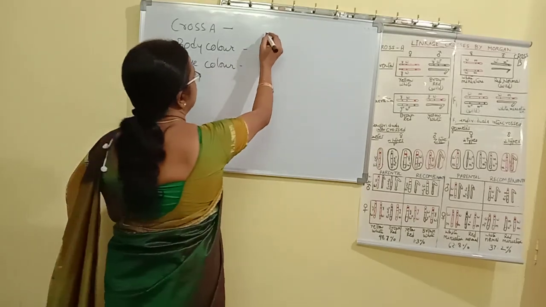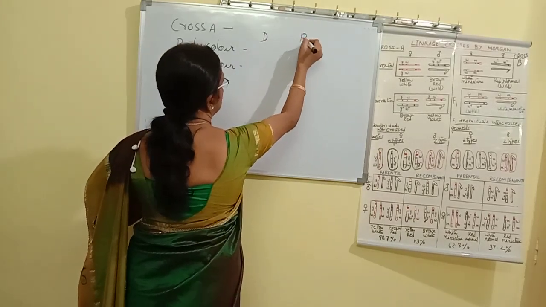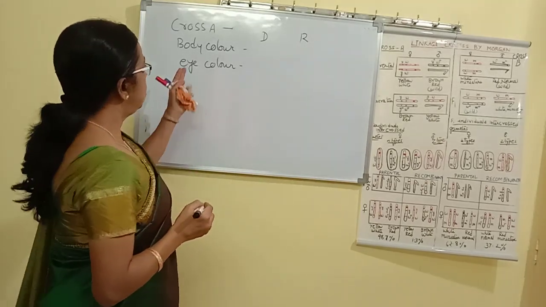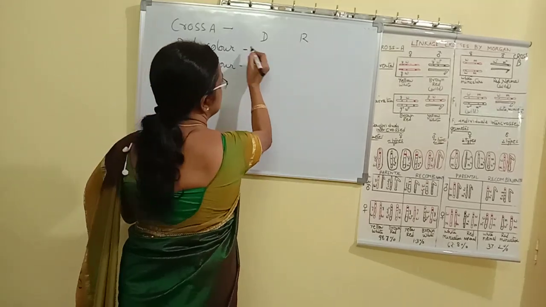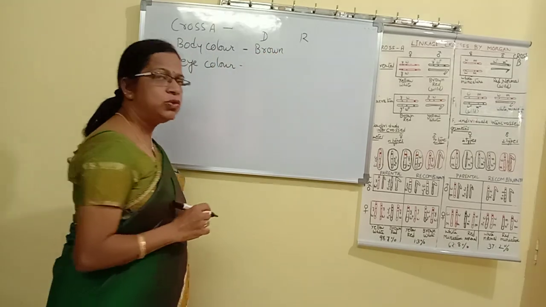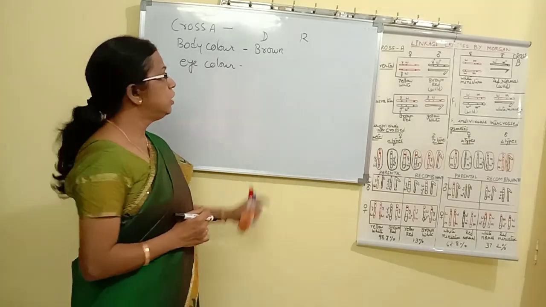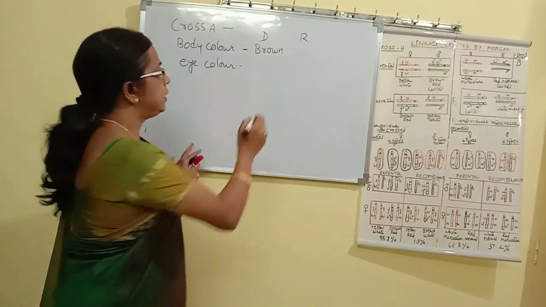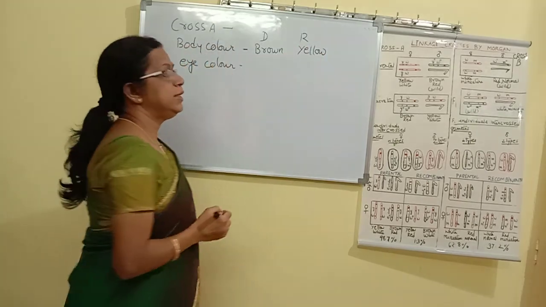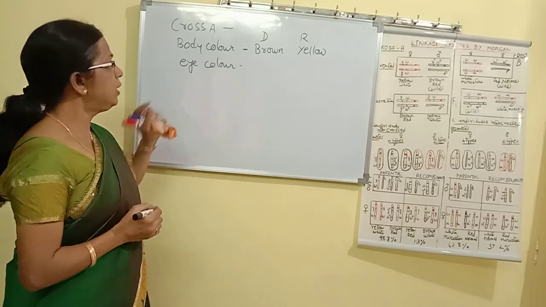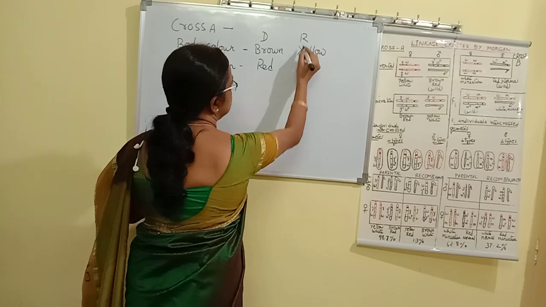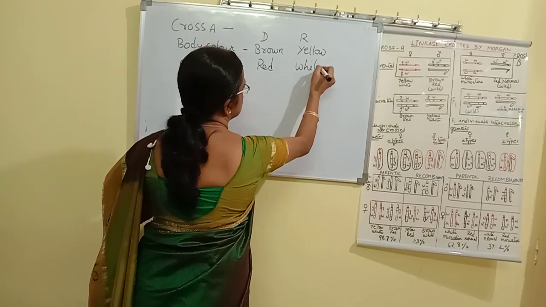So let us see dominant and recessive here. The dominant body color is brown, or in some books you find grey also, almost both are correct. So the brown body color has yellow as its recessive. For eye color, the dominant is red eye color and its recessive is white.